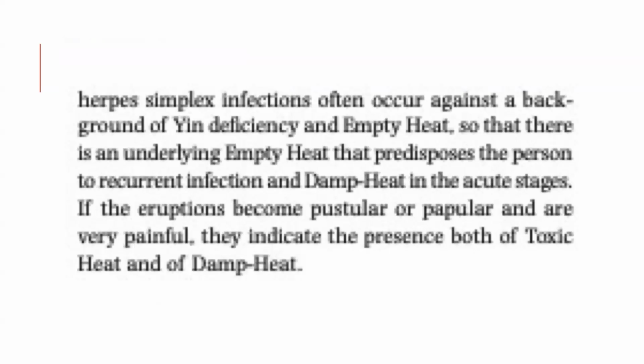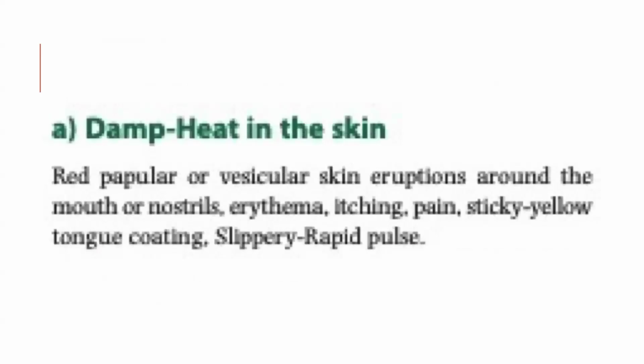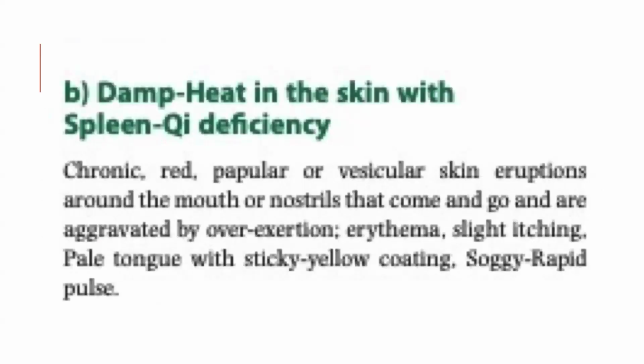so that there is an underlying empty heat that predisposes the person to recurrent infection and damp heat in the acute stages. If the eruptions become pustular or papular and are very painful, they indicate the presence both of toxic heat and of damp heat. For damp heat in the skin: red papular or vesicle skin eruptions around the mouth or nostrils, erythema, itching, pain, sticky yellow tongue coating, and a slippery rapid pulse.